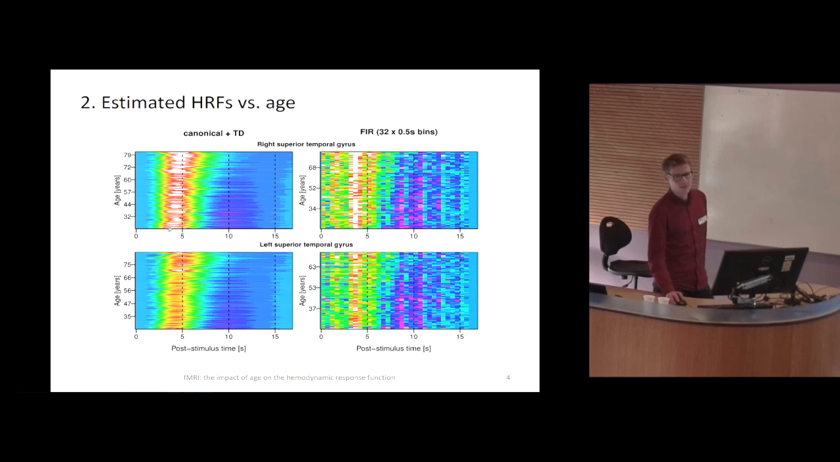You see there is a link: when people age, the response is delayed. It's very pronounced for the canonical HRF with the derivatives, but you also see it to some extent with the finite impulse response. Maybe the peak is more or less all the time around 4 to 4.5 seconds, but the main response shifts a bit. These are results for A1, and you see this link between aging and HRF shape, in particular with regard to the location of the peak.